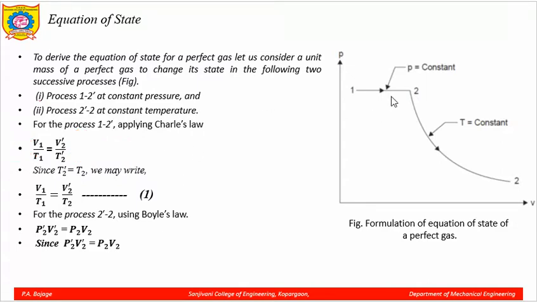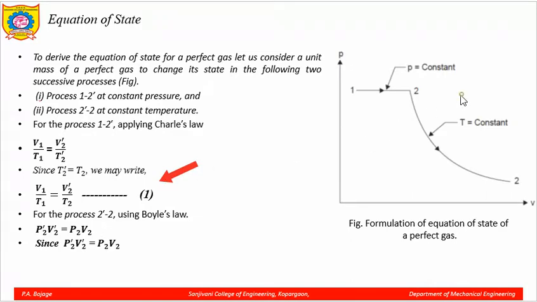But here you can see at this point, this is 2 dash, so T2 dash and T2 are the same. So the equation can be written as V1 upon T1 is equal to V2 dash upon T2, where T2 dash is replaced with T2. We name this equation number 1.